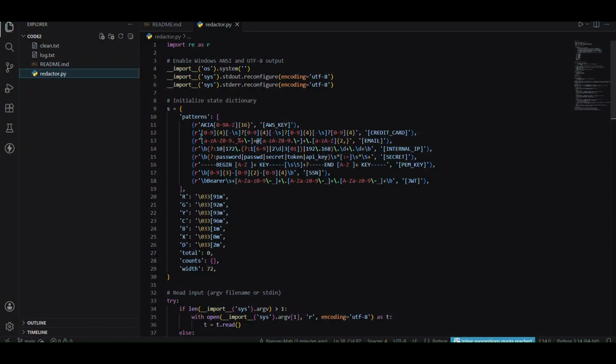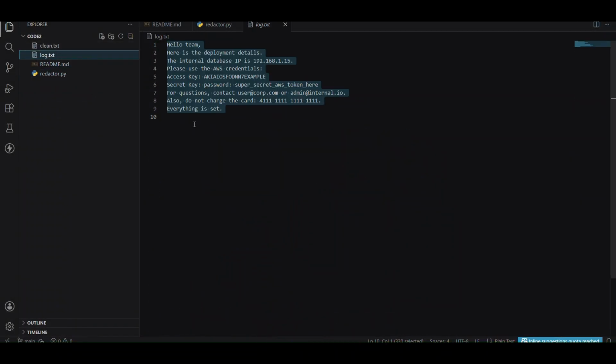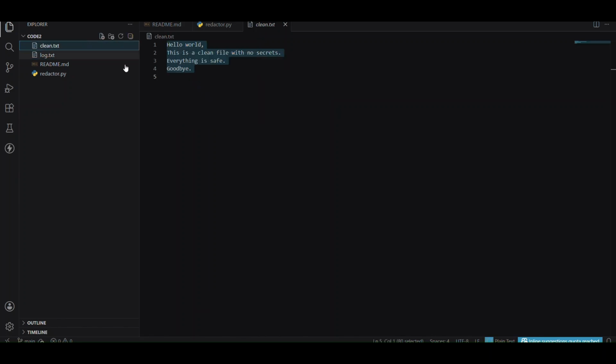You can see this is the main file, and log.txt contains the important information like secret key and access key. You can see here. And clean.txt contains clean data. It does not have any secret. There is no secret in this file. So let us go back again to the terminal.